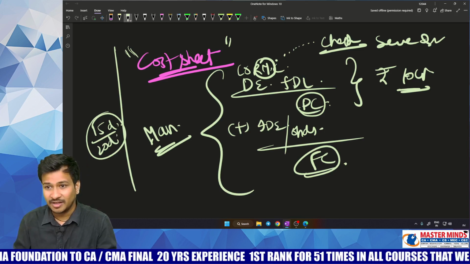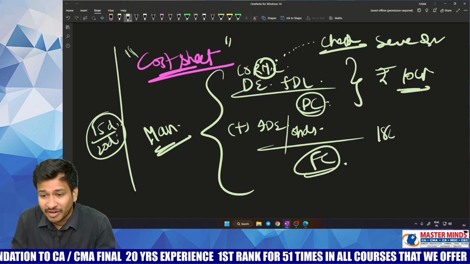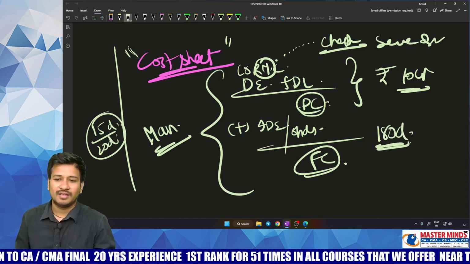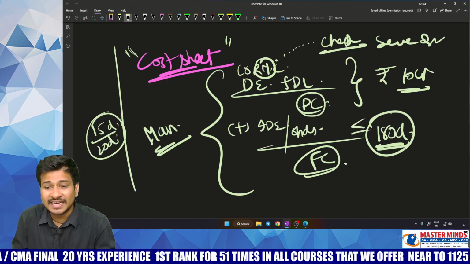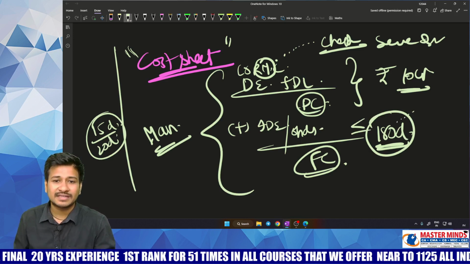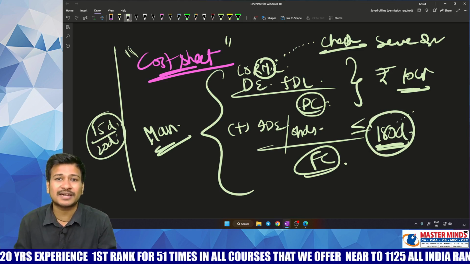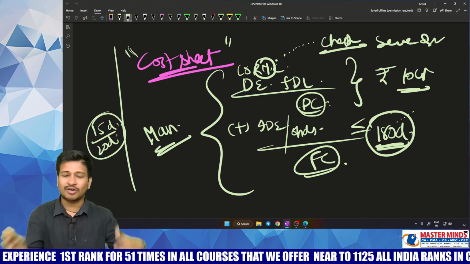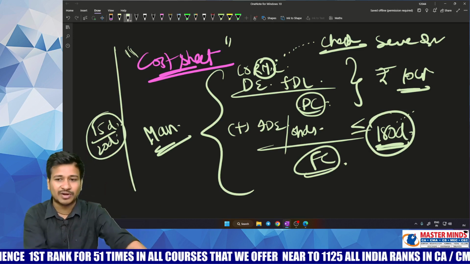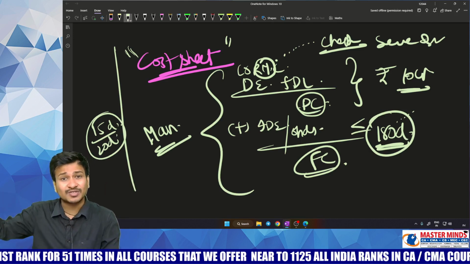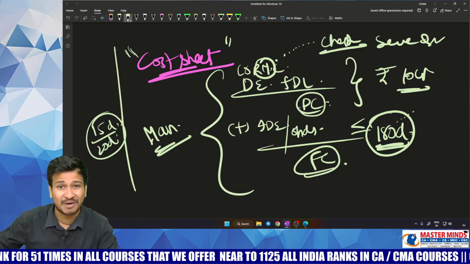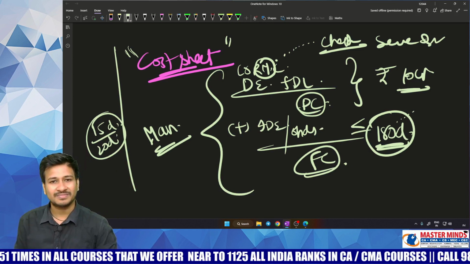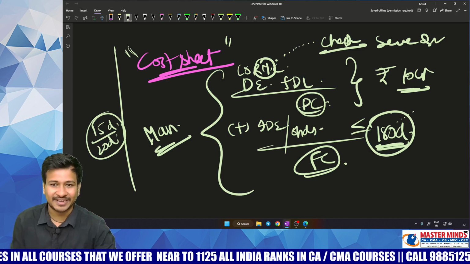But cost audit is not like that. Minimum 180 days are given. Within 180 days, you need to complete the cost audit. That is the time period given by the Companies Act 2013. So just think, where is this 15 or 20 days or hardly 1 month, and where are these 180 days, which are on an average 6 months? So that is all about cost audit.